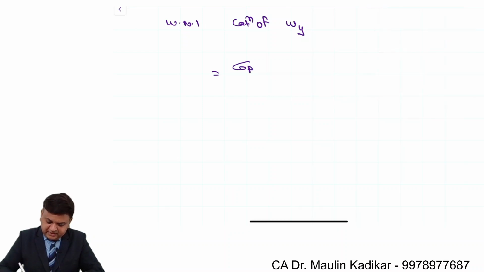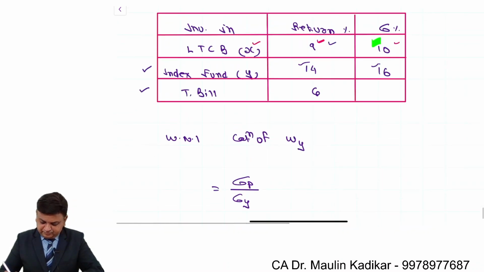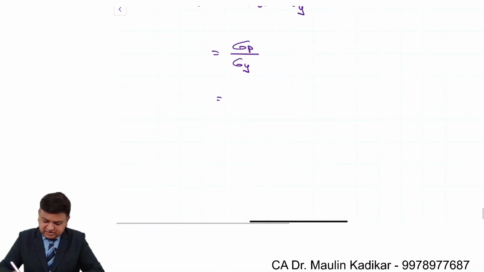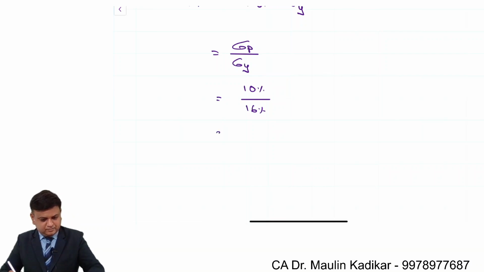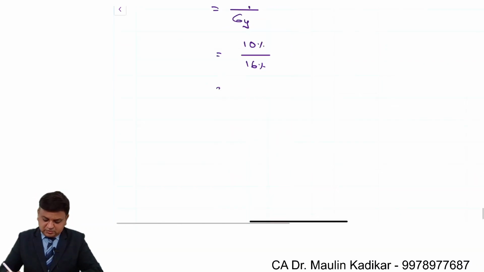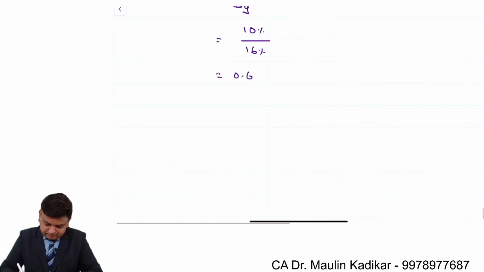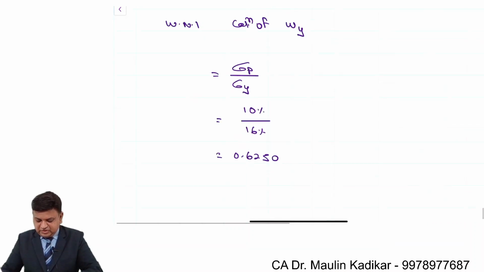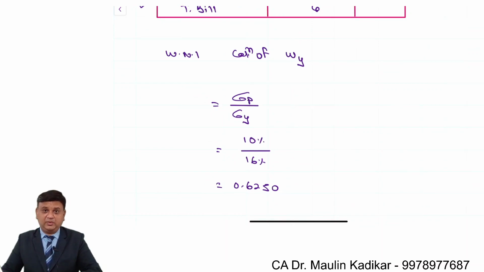It is sigma P divided by sigma Y. So 10 upon 16, 0.6250. This is the way we can compute the WY.